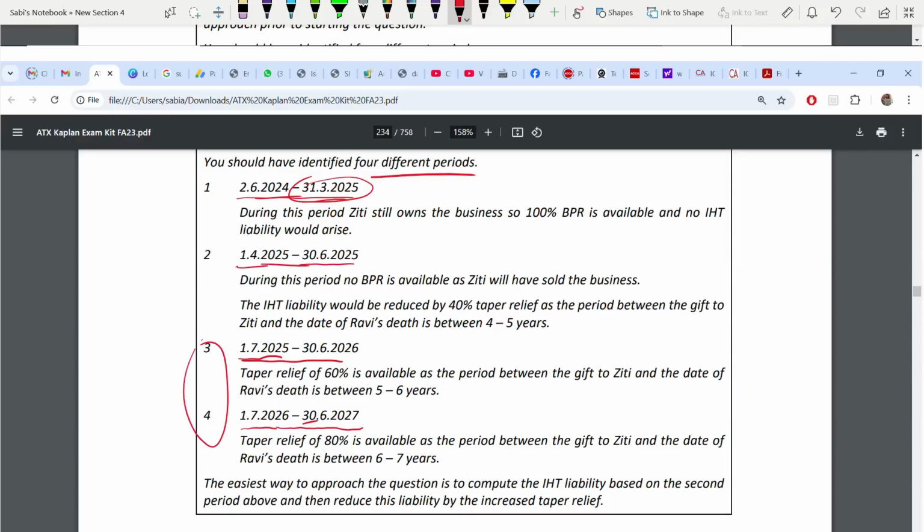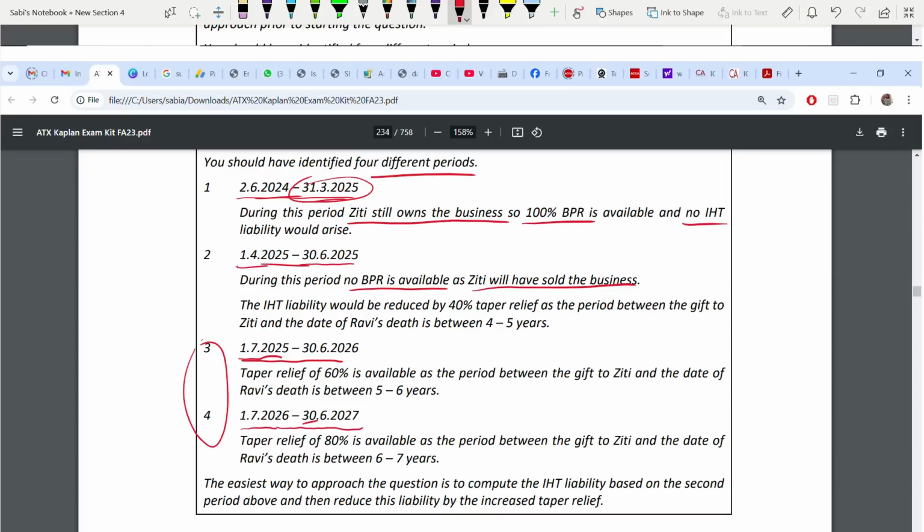Now, from 2nd June to 31st March 2025, in this period Ziti is still owning the asset. Because it is still owning the asset, 100% BPR is available. 100% BPR is available means no IHT. From 1st of April 25 to 30th June 2025, no BPR is available because Ziti has sold the business. When did they sell? 31st March 2025. So on 1st April 2025, that is the day after, because Ziti has sold the business, no BPR.